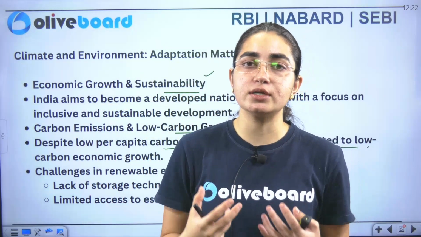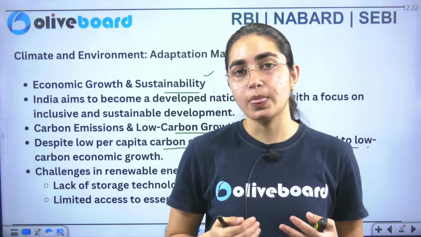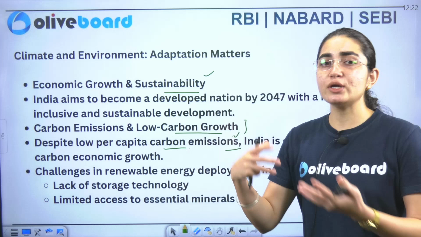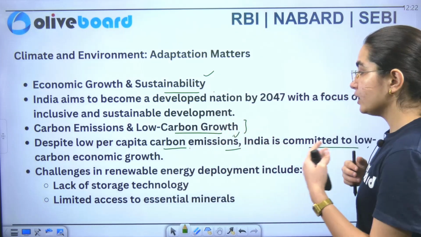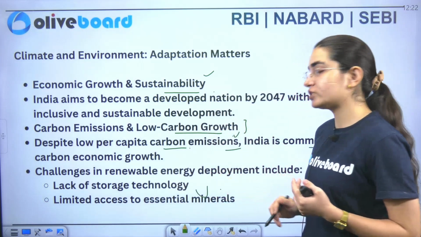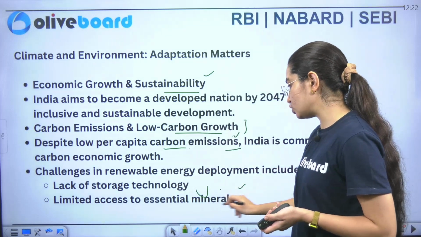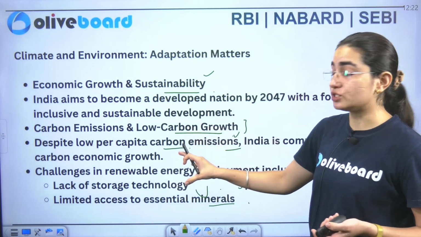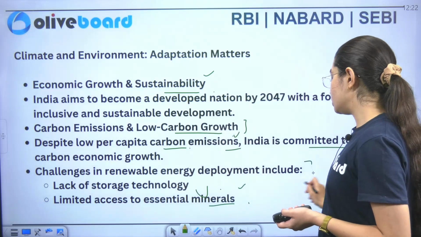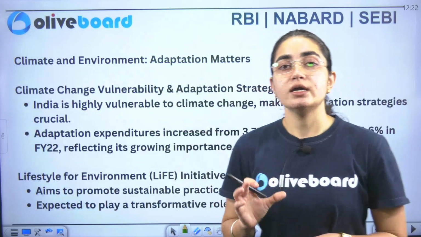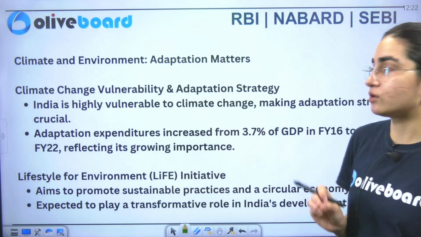That is the particular aim of the Government of India. What are the challenges when we talk about jumping onto renewable energy? They include a lack of storage technology, and second, limited access to essential minerals. These are the challenges in renewable energy deployment, as stated by this survey.